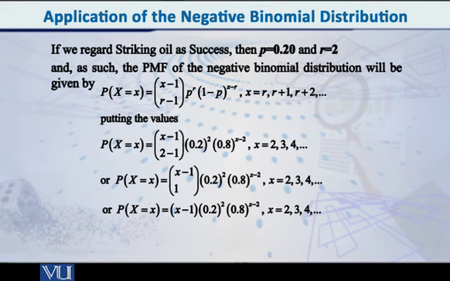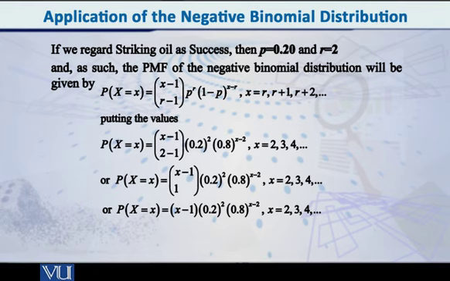So now we have the numerical values of both parameters, and so we can write the PMF of this distribution as follows. The probability that capital X is equal to small x is equal to x minus 1 C 2 minus 1 into 0.2 raised to 2 into 0.8, that is 1 minus p, 1 minus 0.2, 0.8 raised to x minus 2. और इसके बाद x की वैल्यूज क्या होंगी जिसके ऊपर ये डिफाइंड है. जैसा मैंने कहा था x is equal to r, r plus 1, r plus 2 and so on.